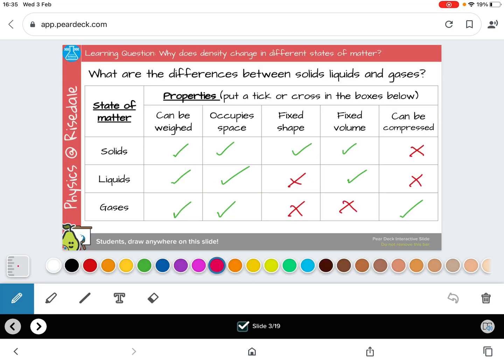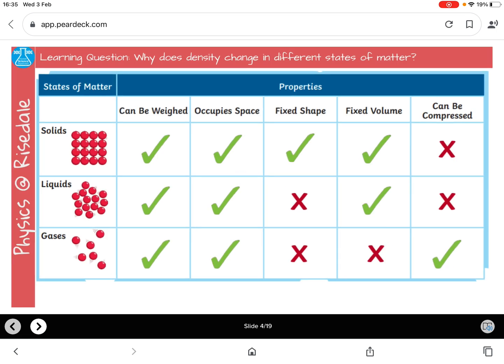Slides 3 and 4 linked back to September when we did the structures and bonding topic. The properties of solids, liquids and gases is what this question was about. Properties are how materials behave, and you can tell whether something is a solid, a liquid or a gas by looking at the features it has. All states of matter can be weighed. All states of matter take up space. Only solids have a fixed shape.